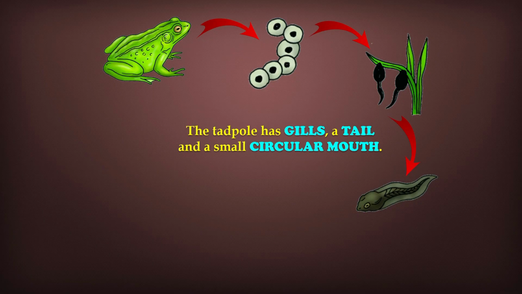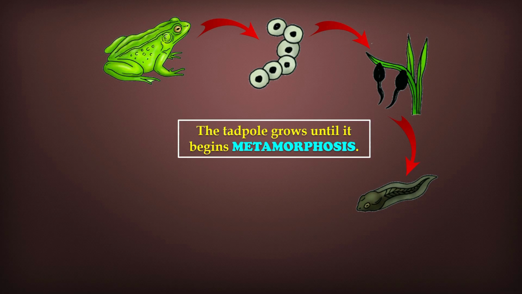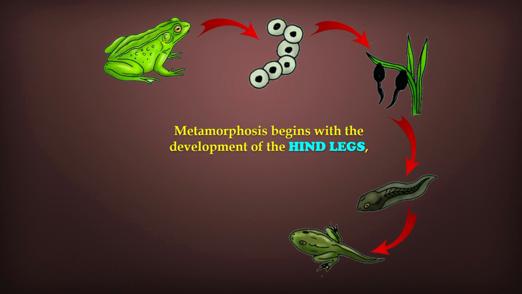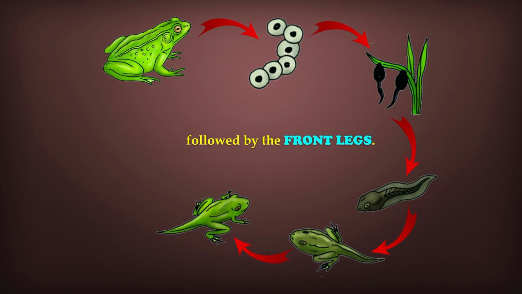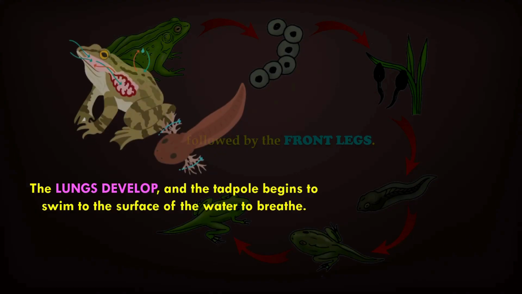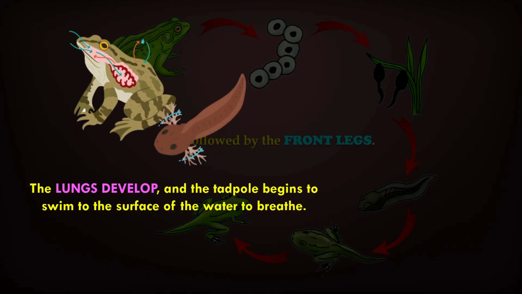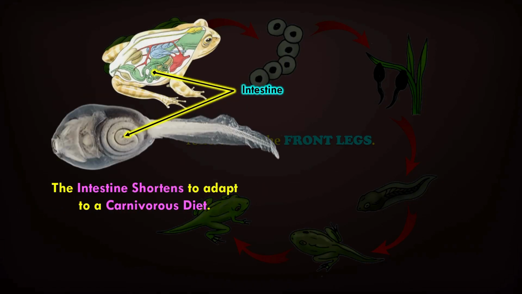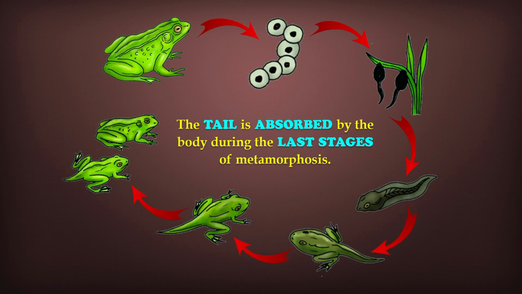Metamorphosis begins with the growth of the hind legs, followed by the development of the front legs. Next, the lungs develop, and the tadpole starts swimming up to the water surface to breathe air. During this time, the intestine becomes shorter to adapt to a carnivorous diet, just like an adult frog. Slowly, the tail becomes smaller, the body changes shape, and finally, the tadpole transforms into an adult frog, ready to live both on land and in water.